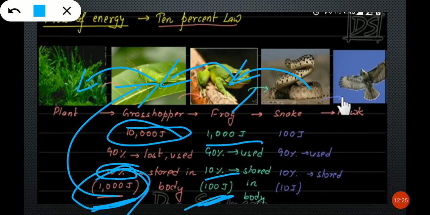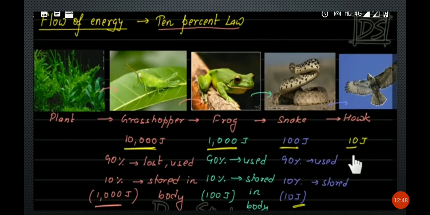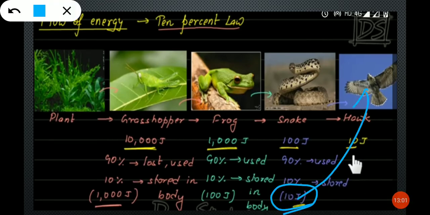The same thing in the snake also. When it eats the frog, then what happens? This 100 joules is taken by the snake. In that, 90% energy is used up, only 10% is stored. So how much? 10% out of 100 means only 10 joules. Okay, 10 joules is stored in the snake's body. Very good. Next, obviously, this 10 joules of energy is taken by the hawk.